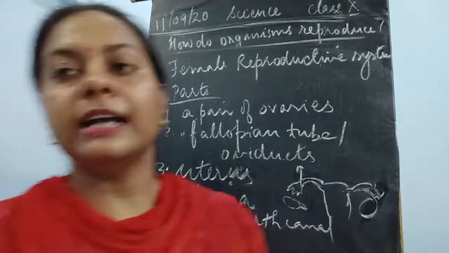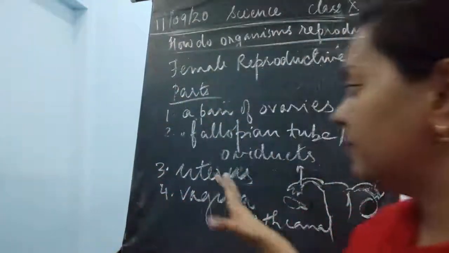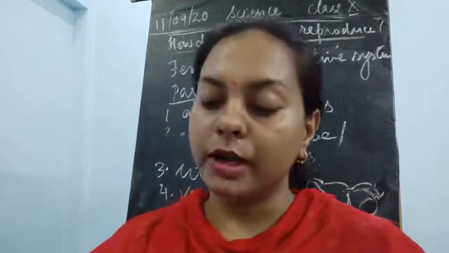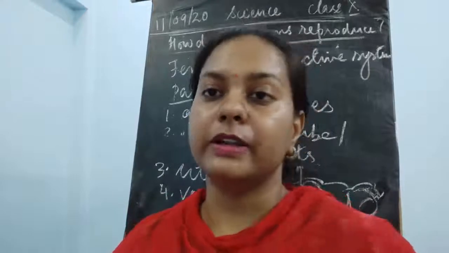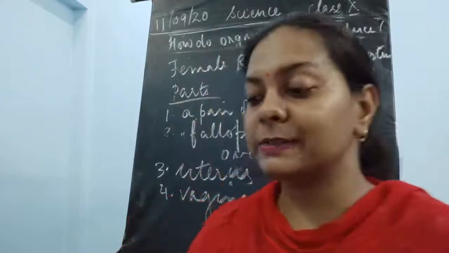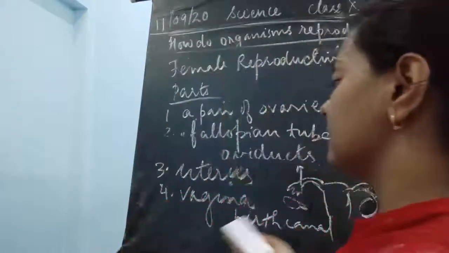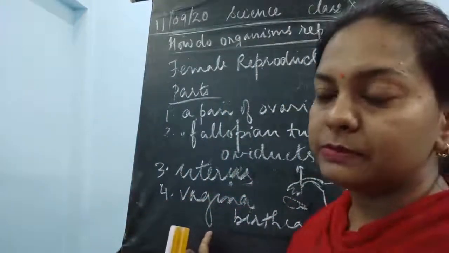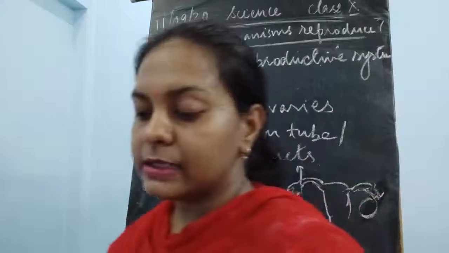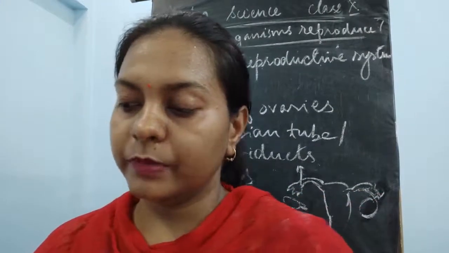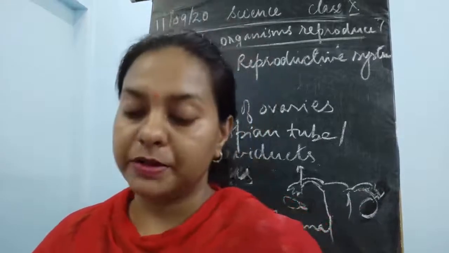Fine. The last part of the female reproductive system is the birth canal, which is also responsible for the passage of the developing fetus. Once it is developed completely, it has to come out into the world, and it comes out through this birth canal. Now we'll discuss more about the functions of the ovary and the female reproductive system.